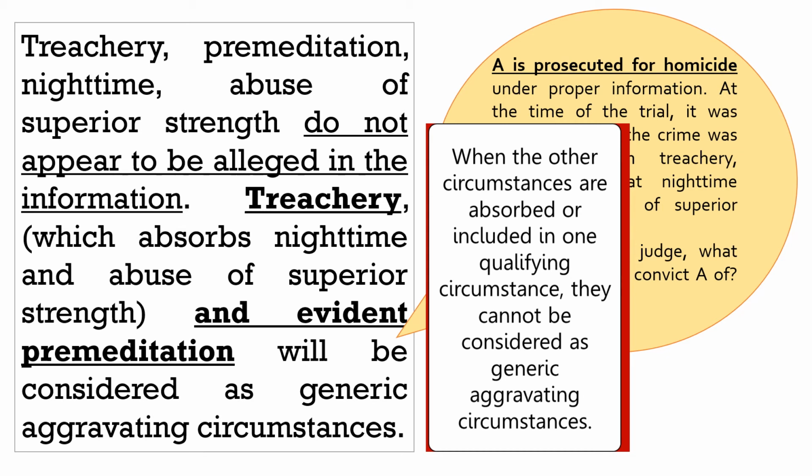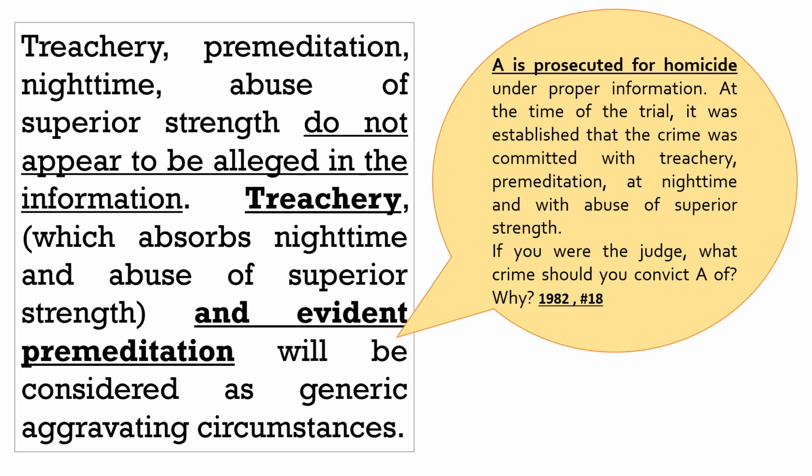Ano ang sinasabi ng rule number 2? When the other circumstances are absorbed or included in one qualifying circumstance, then they cannot be considered anymore as generic aggravating circumstance. Since treachery absorbs nighttime and abuse of superior strength, therefore, nighttime and abuse of superior strength can no longer be considered as generic aggravating circumstance.